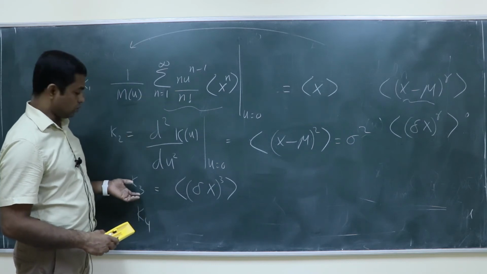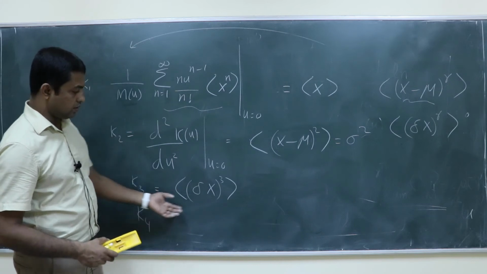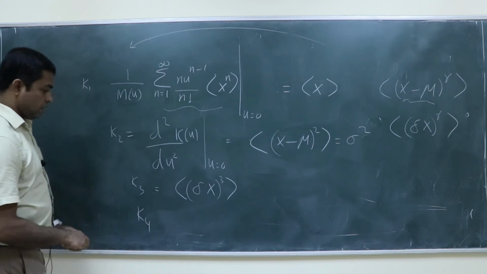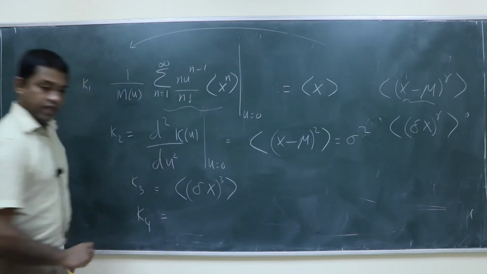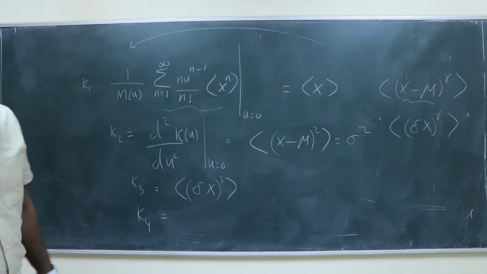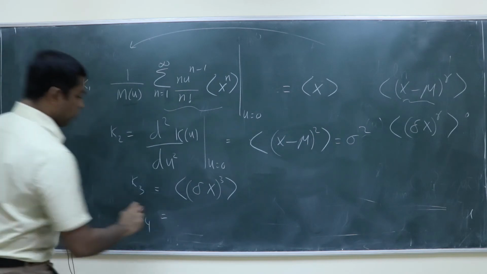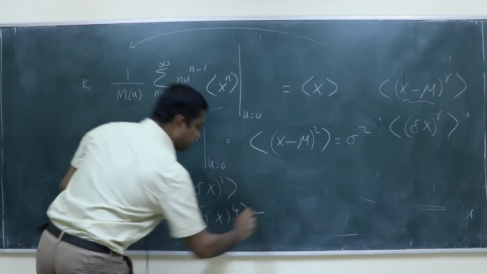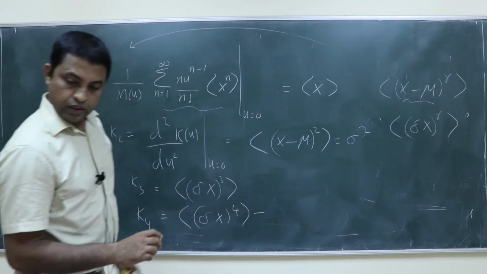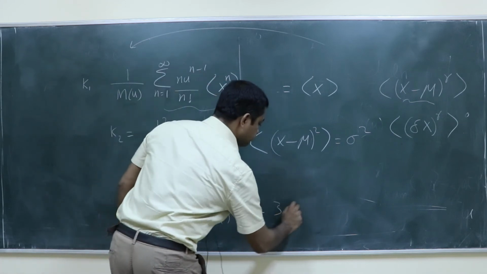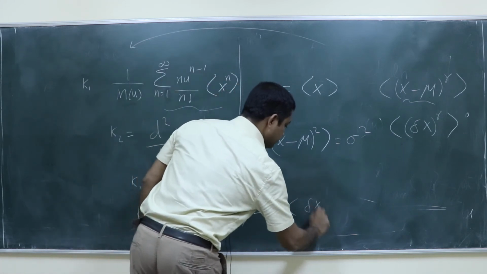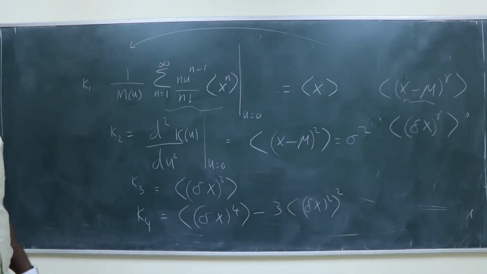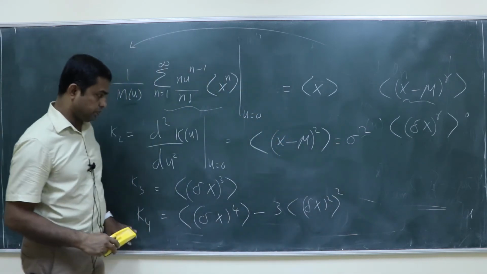So show that K3 is basically the third central moment, and K4 is not just the fourth central moment; it is equal to the fourth central moment minus 3 times the square of the second central moment.